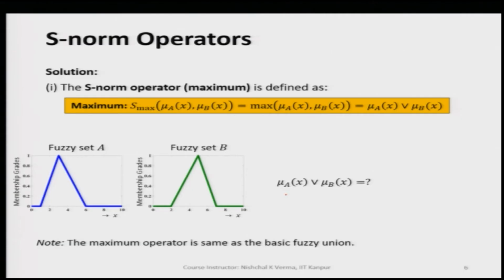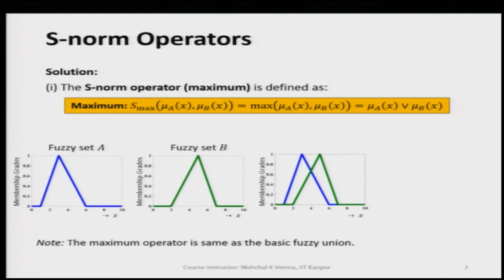So, as per the definition, S max of any two membership values is going to give us the max of these two membership values. Let us see what is happening in this case. Since we have continuous membership functions, you can get any membership value for the corresponding generic variable value.